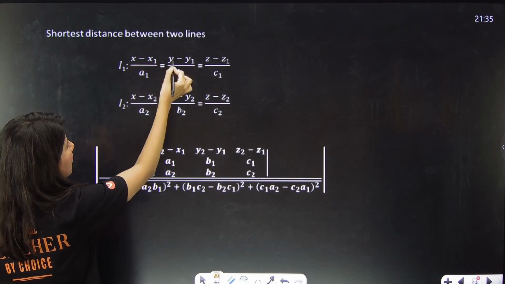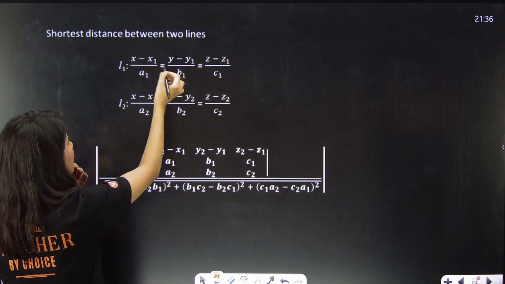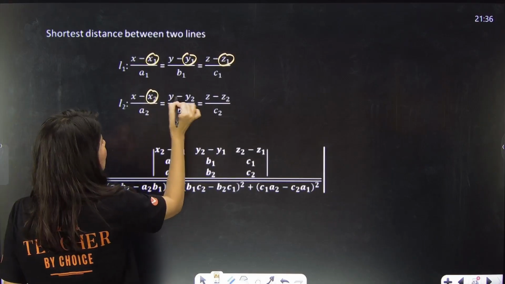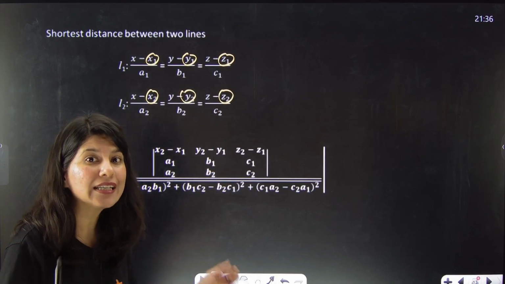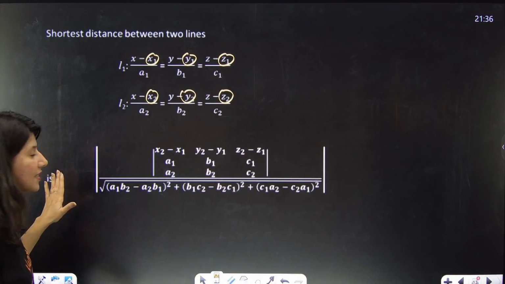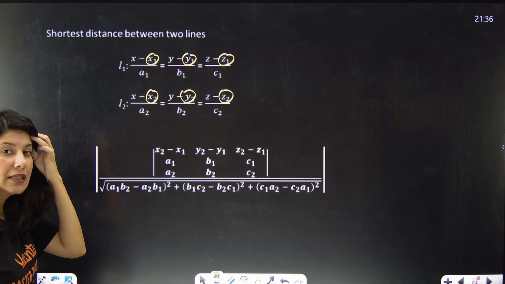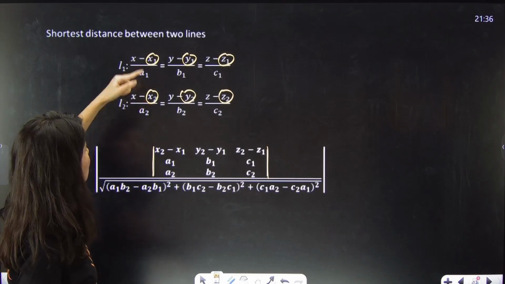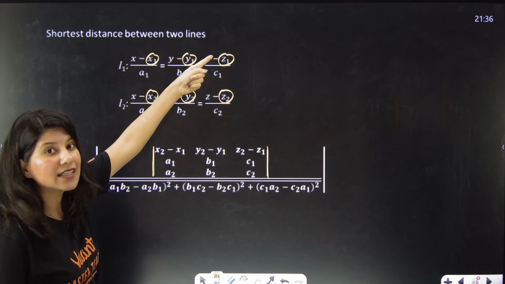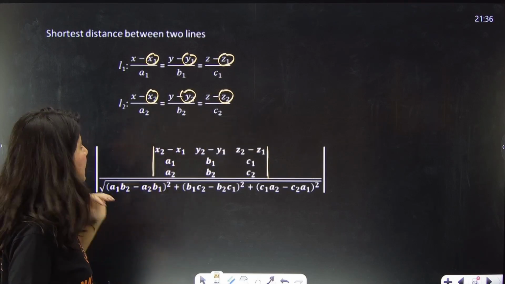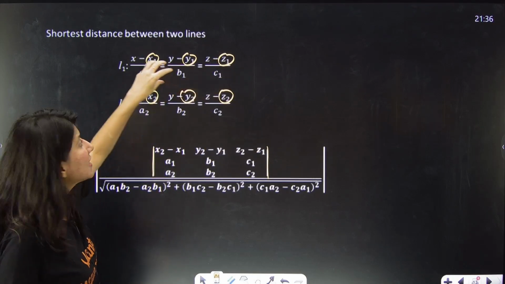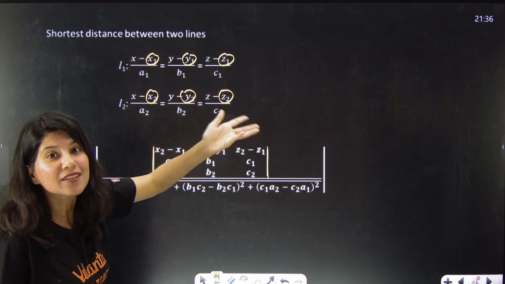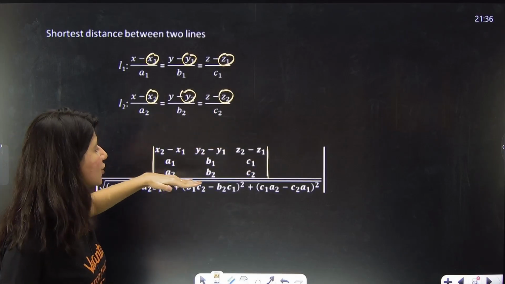X minus x1 by a1, y minus y1 by b1, z minus z1 by c1. x1, y1, z1 is the point 1 lying on line 1. x2, y2, z2, point number 2 lying on line 2. So now the shortest distance formula is we have to make a determinant. In the numerator there is a determinant. First row is x2 minus x1, y2 minus y1, z2 minus z1. Second row will be a1, b1, c1, that means direction ratios of line number 1. Third row will be direction ratios of line number 2.